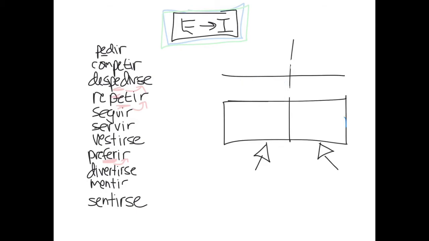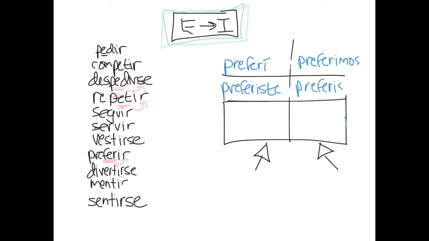So for example, if we take the verb preferir, which has that double vowel, our normal preterite would be preferí, preferiste, preferimos, preferisteis. And now when we get to the third person, this is where things get funky. So now we've got that I that shows up. So prefirió and prefirieron. So again, we've got that stem change on that second vowel. And the E becomes an I.